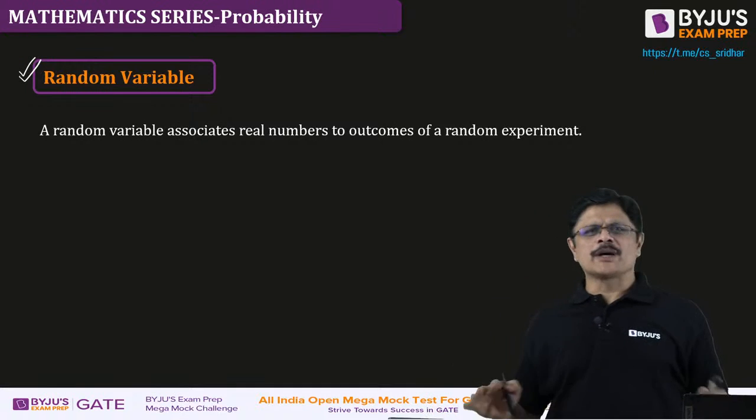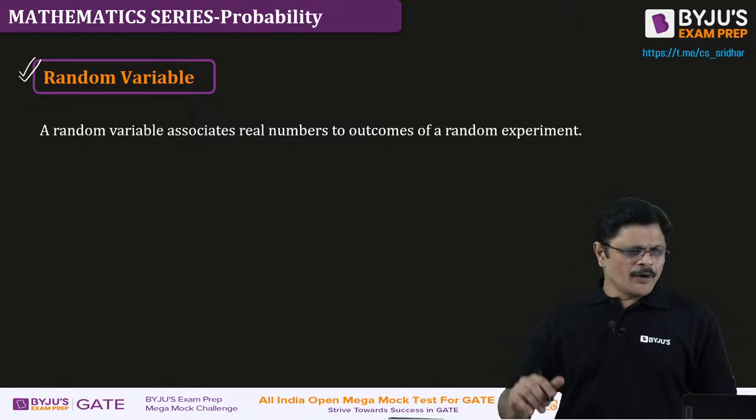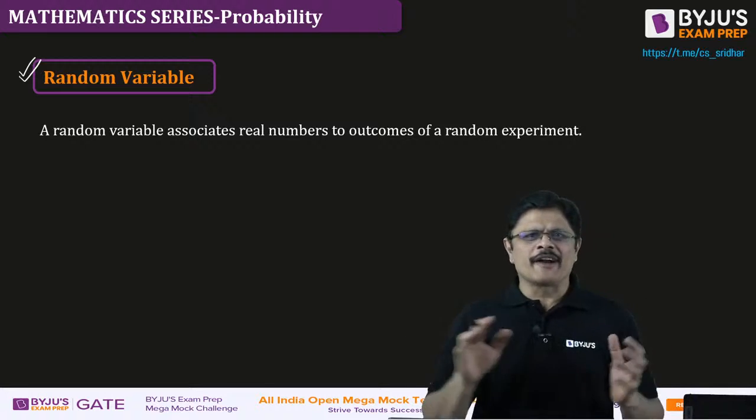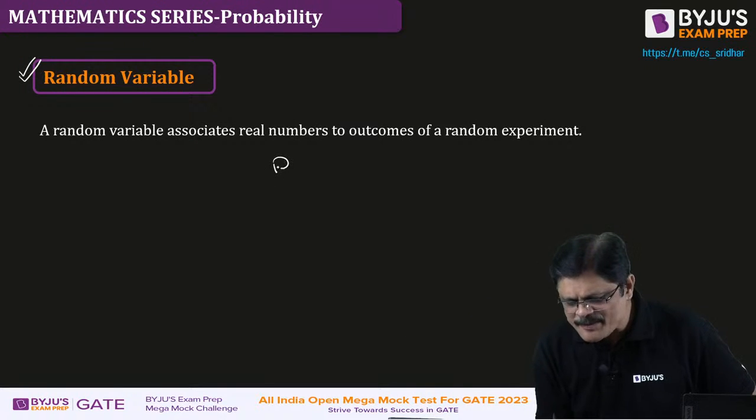We are converting outcomes to numbers. That is the story. Now, in a nutshell, let me tell you the entire story of random variables. We have a random experiment.